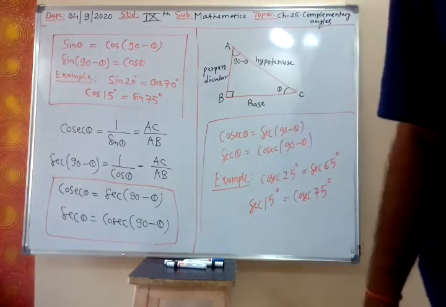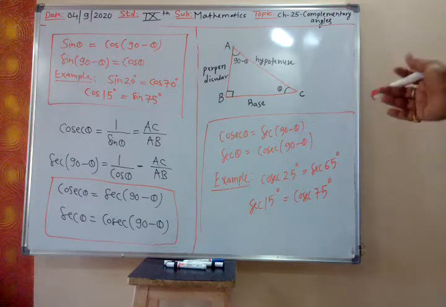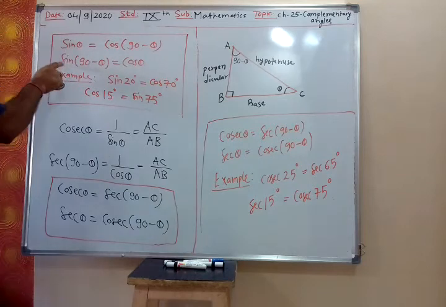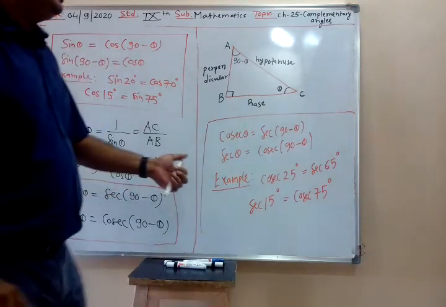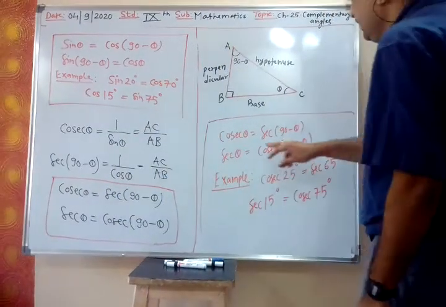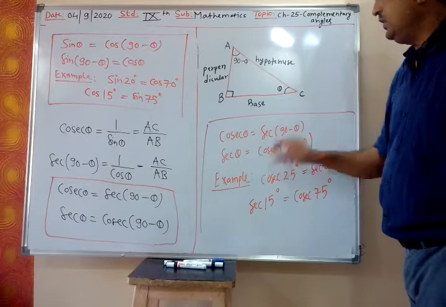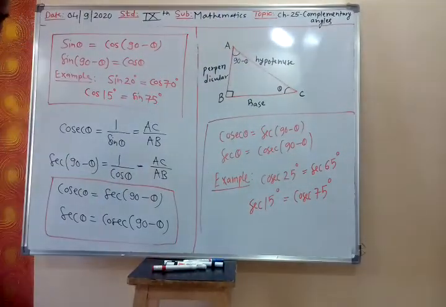So you have to remember, we'll see that. First you learn step by step how to use that. There is a complementary angle relation between sine and cos, cos and sine, then there is a complementary angle relation between sec and cosec, cosec and sec. Now let us see for tan and cot.